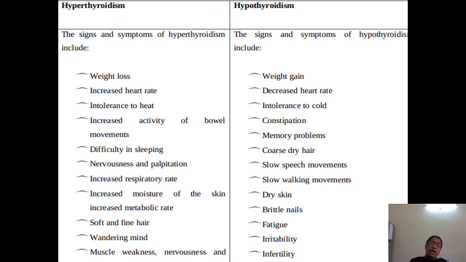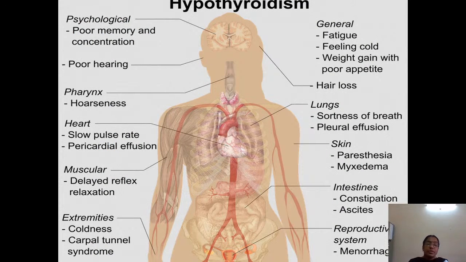hypothyroidism, persons with hypothyroid. So in general, this is a picture where you are seeing poor memory and concentration, poor hearing, hoarseness of the voice in the larynx, a slow heart, muscular delayed reflex relaxation, cold extremities, general fatigue, hair loss, shortness of breath in the lungs, myxedema in the skin, constipation in the case of GIT, and repetitive menorrhagia. So these are some of the features, signs and symptoms that you see in the hypothyroid case.